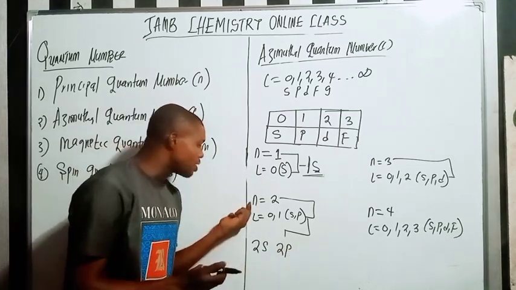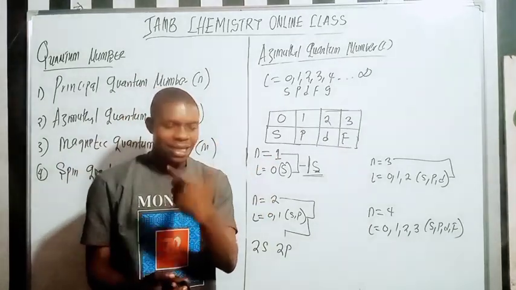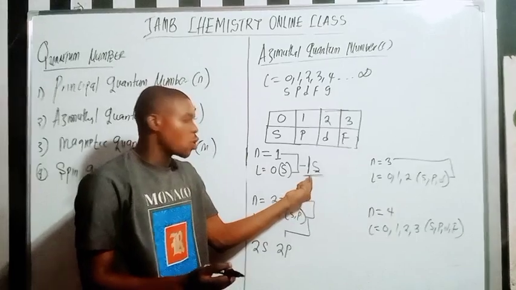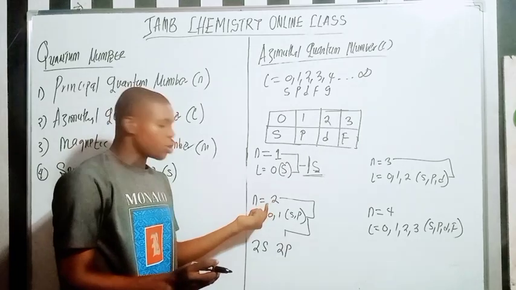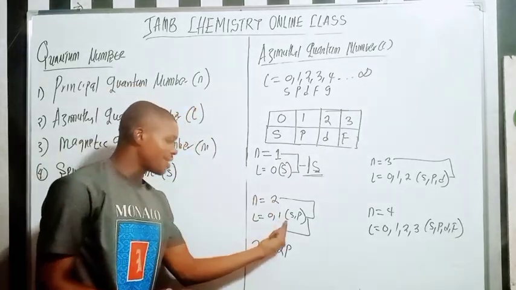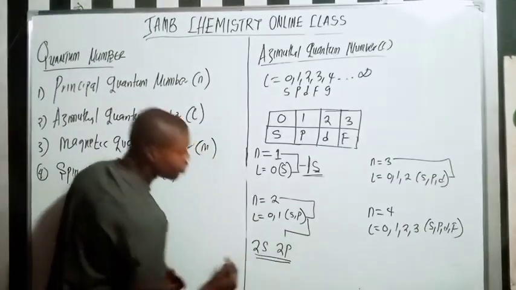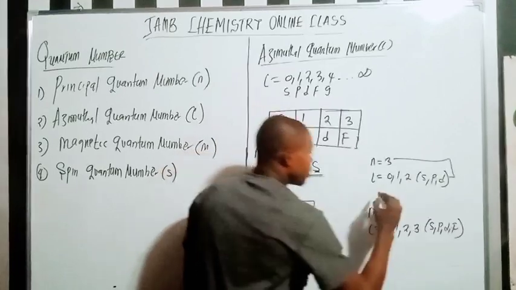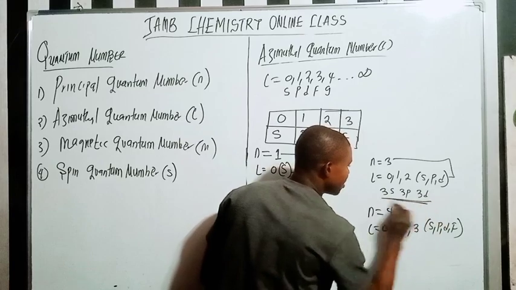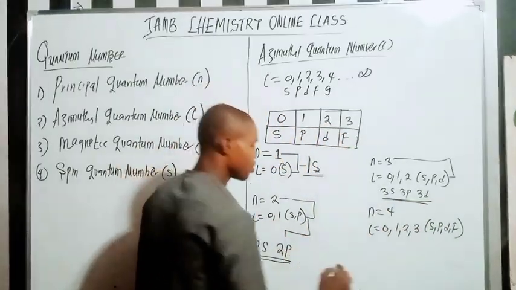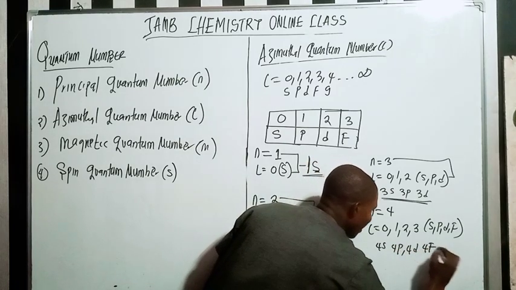What does it mean? The first energy level is the K shell, and the K shell has s, which is called 1s. After the K shell is the L shell, energy level 2. It has s and p. We have 2s 2p. Now here you're going to have 3s 3p 3d. Here you're going to have 4s 4p 4d 4f.